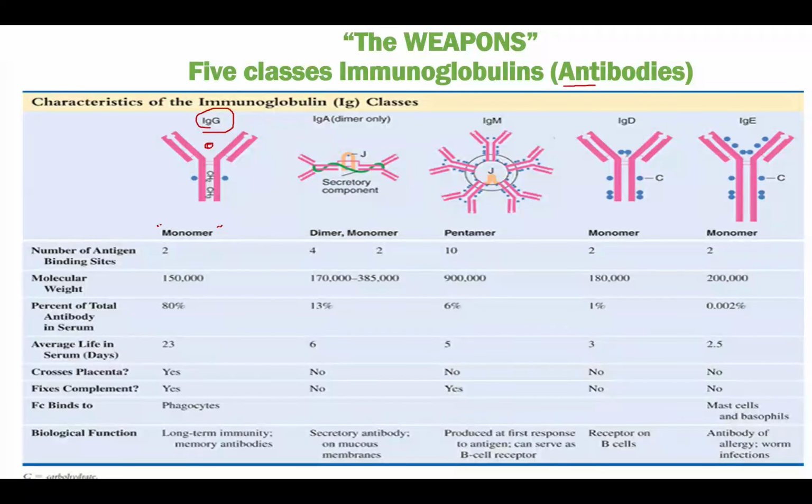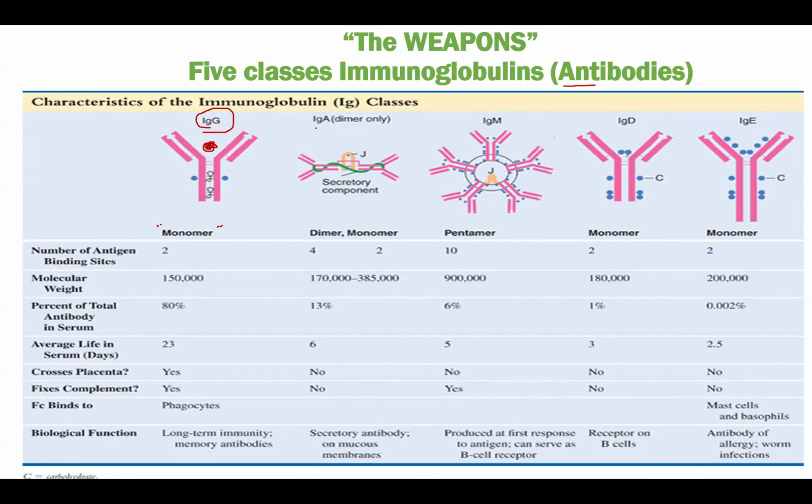So this is the site that will bind to the pathogens like maybe bacteria or viruses. So this IgG will be able to destroy or maybe inactivate the virus or bacteria by binding to this site. It only has one active site, therefore it is called the monomer.